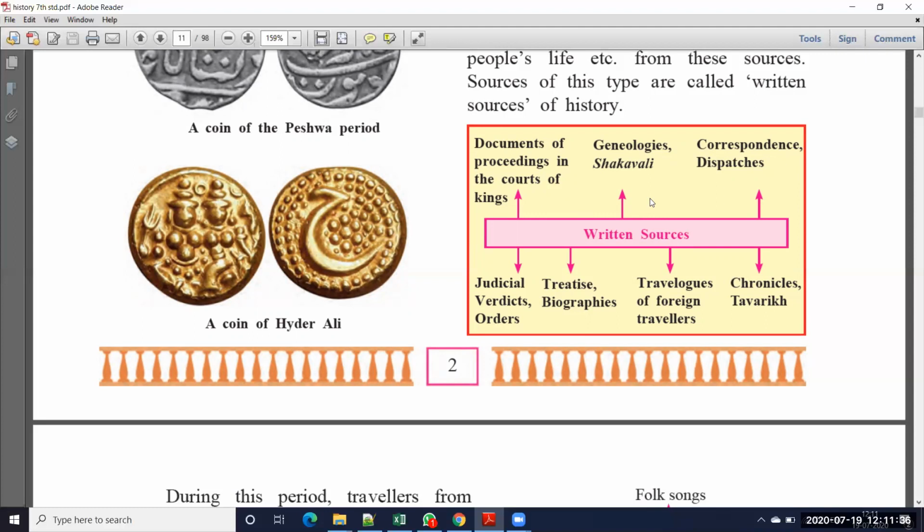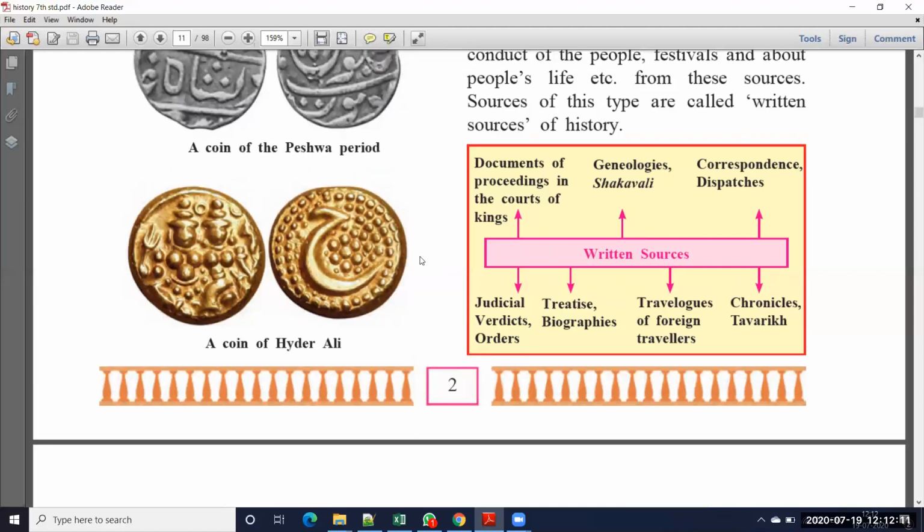Okay, so how much profit we got, how to develop agriculture, all that information they wrote in that particular document. About one particular department, they have the book that we call as a Shakavali. These are judicial vedas, that means orders given by the kings, biographies of kings. Some foreign travelers came to India and wrote all they observed in books, which we call travels of foreign travelers. Okay, Tavarikas. So these all are written sources.